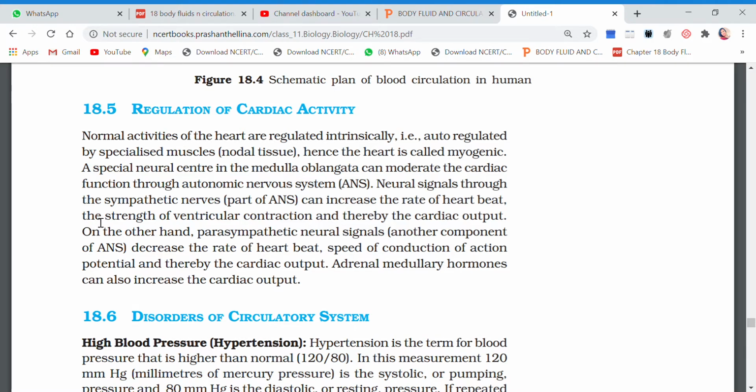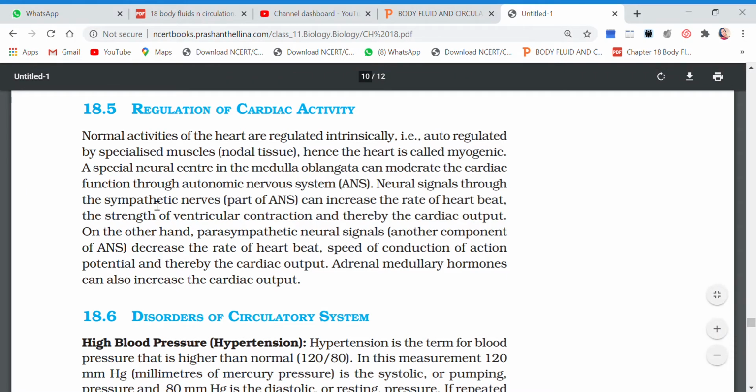And the strength of the ventricular contraction. Remember children, the walls of the ventricles are thick, as I have already told you in one video, because the contraction they do and the pressure they have to hold inside is quite large. But if the contraction is taking place at a faster rate, then that strength should also be taken care of, and the cardiac output should also be taken care of.